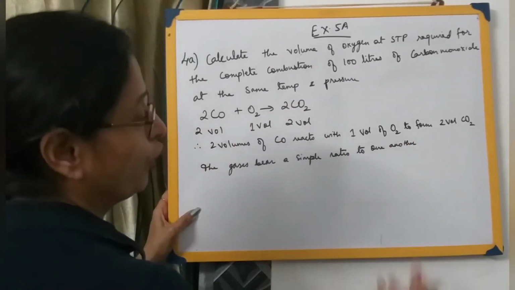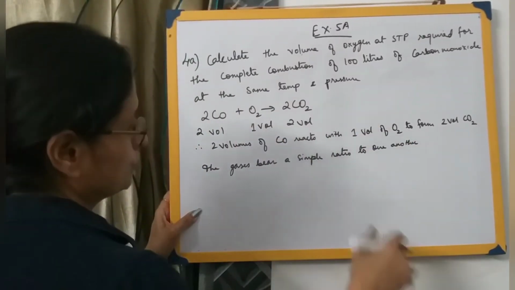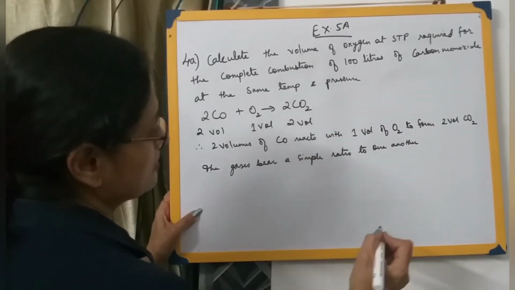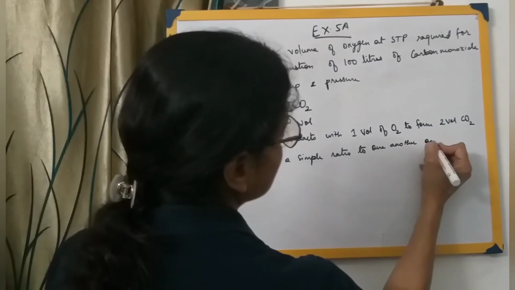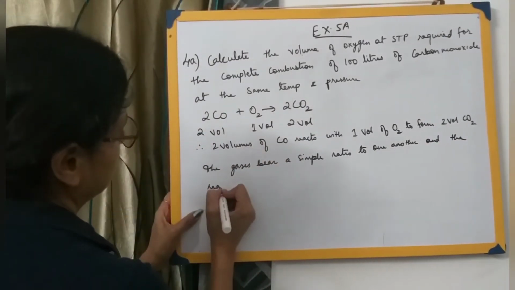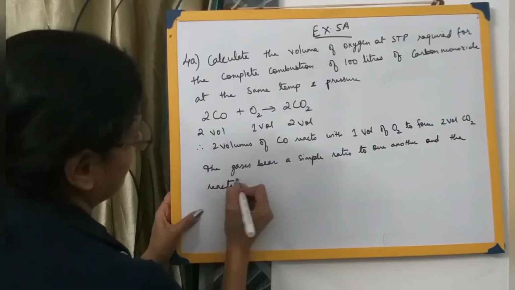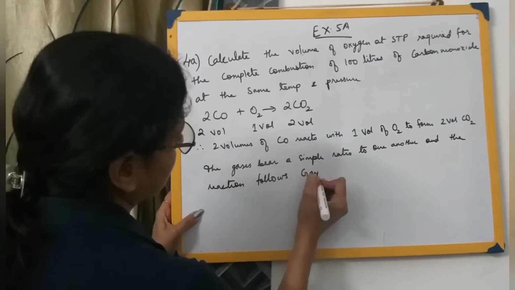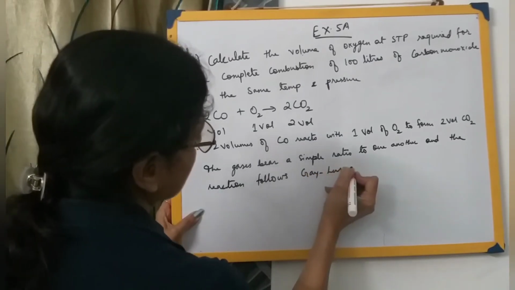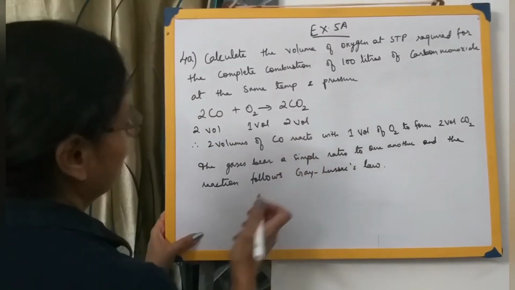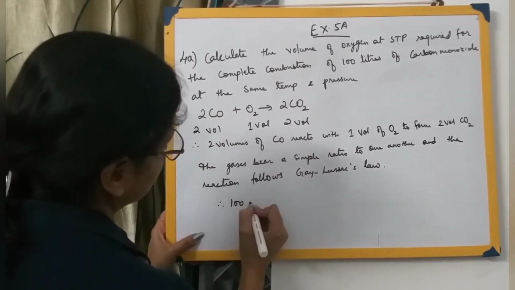And they are also in volumes, which you are writing down over here. So you can write down once again in this first statement: the gases bear a simple ratio to one another, and hence the reaction follows Gay-Lussac's law. Gay-Lussac's law. Okay.